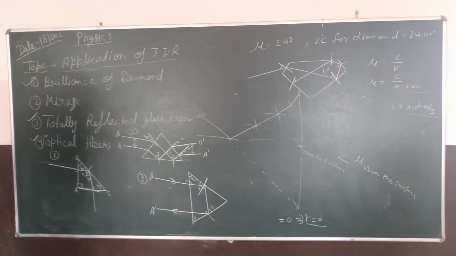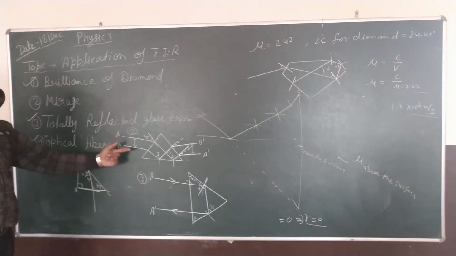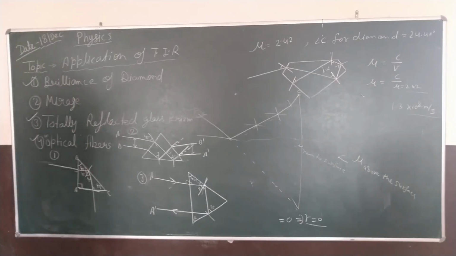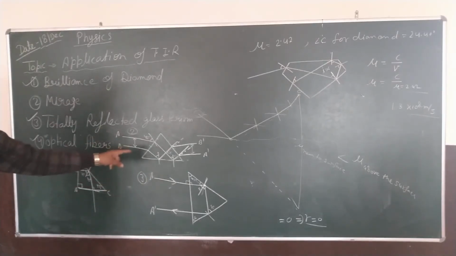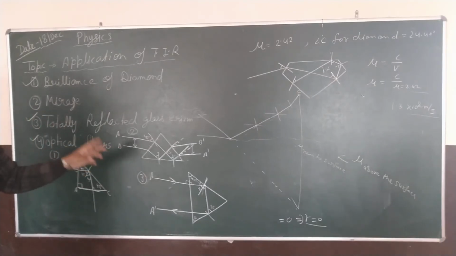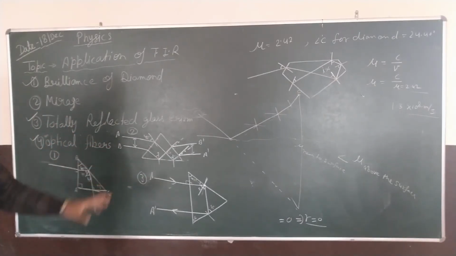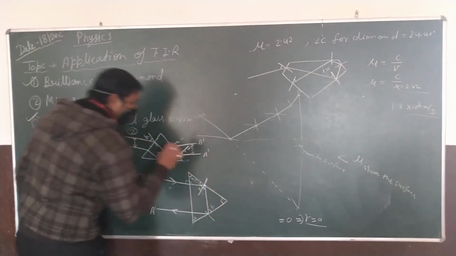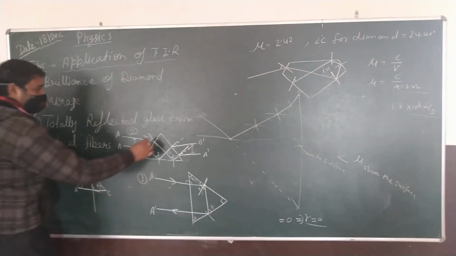Most probably, on the basis of the totally reflecting prism, you have a case study in your board exam, and you need to remember or understand the nature of the totally reflecting prism for the isosceles right angle triangle. Okay.